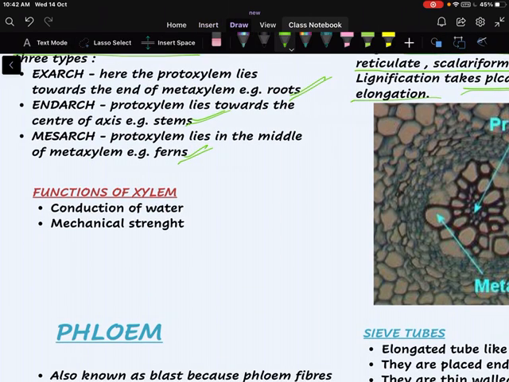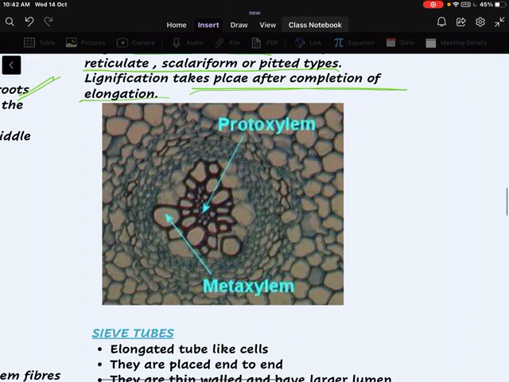Main function of xylem is conduction of water and mechanical strength. This is the diagram of protoxylem and metaxylem.